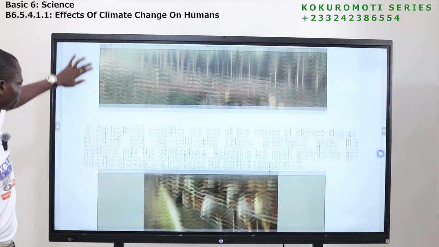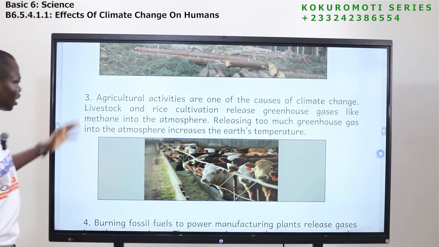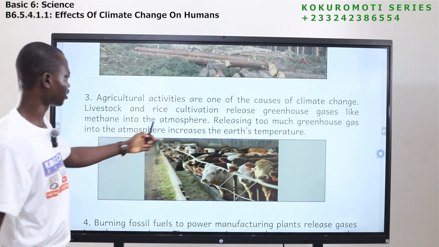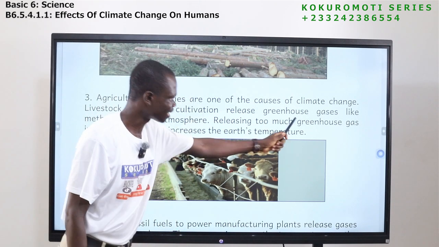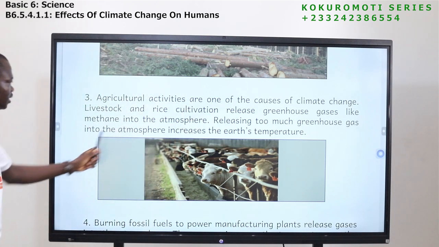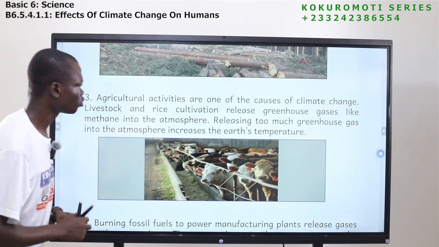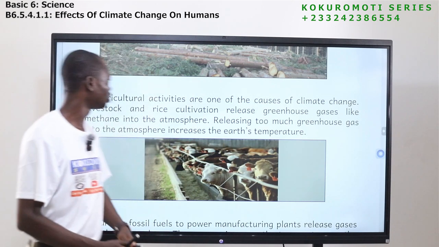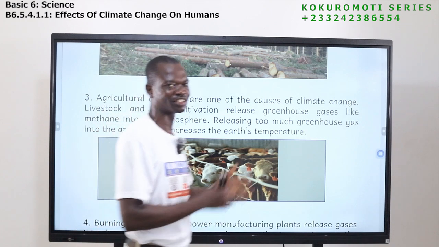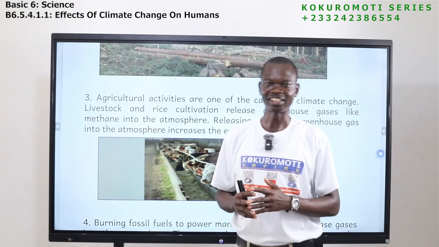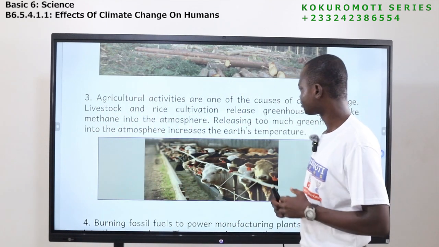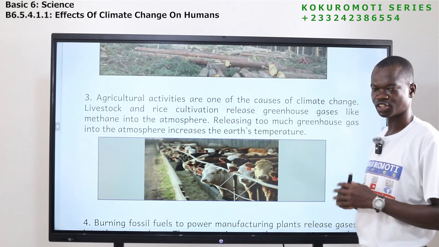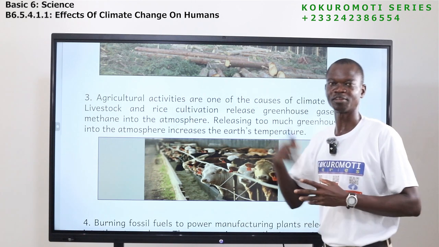Okay, let's look at the next one. Number 3, agricultural activities are one of the causes of climate change. Livestock and rice cultivation release greenhouse gases like methane into the atmosphere. Releasing too much greenhouse gas into the atmosphere increases the Earth's temperature. So we are still on greenhouse gases. Okay, here agricultural activities like livestock, rearing of animals, and then rice cultivation release greenhouse gases like methane.